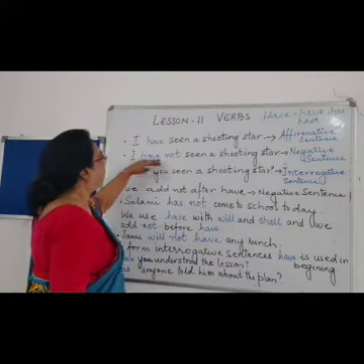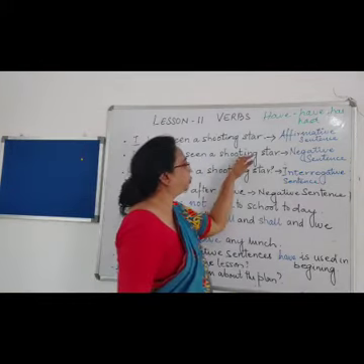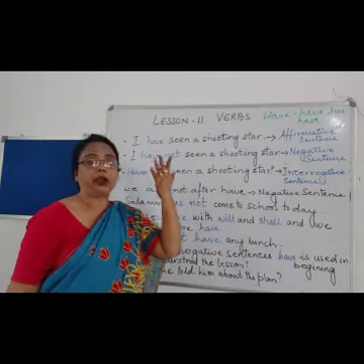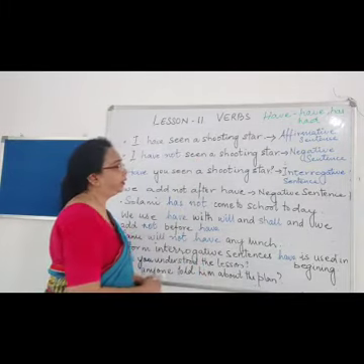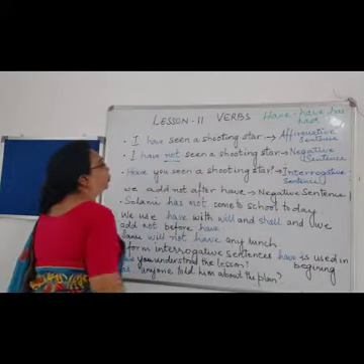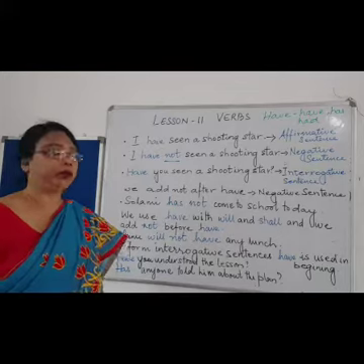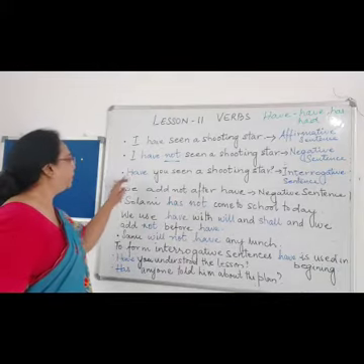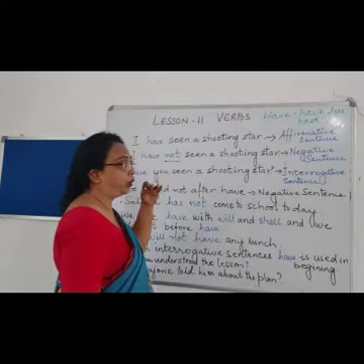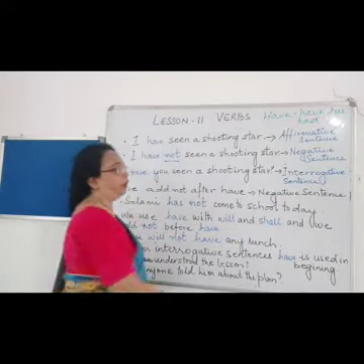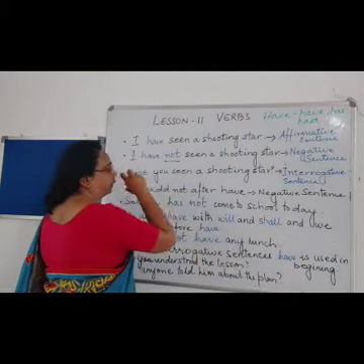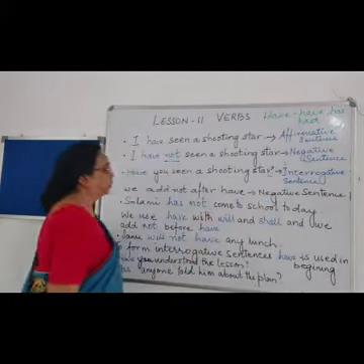Now, I have not seen a shooting star. Which type of sentence is it? This is a negative sentence. Why? Because over here, not is mentioned in the sentence. Have you seen a shooting star? Which type of sentence is it? Interrogative sentence, because it is asking a question, right?